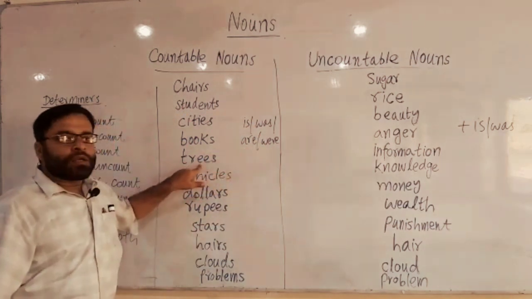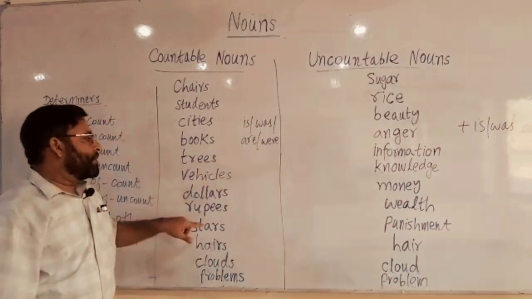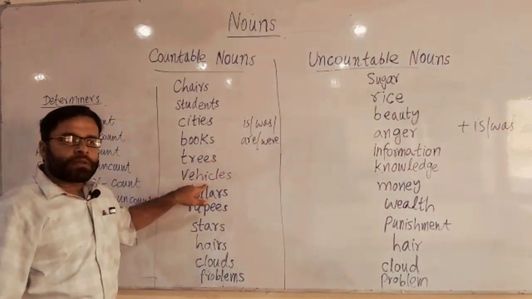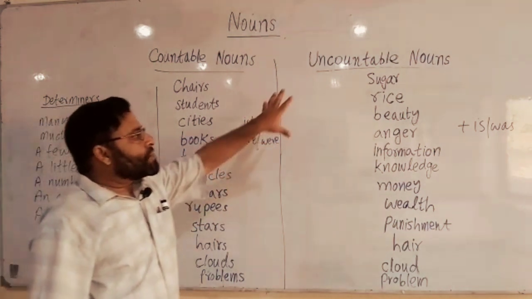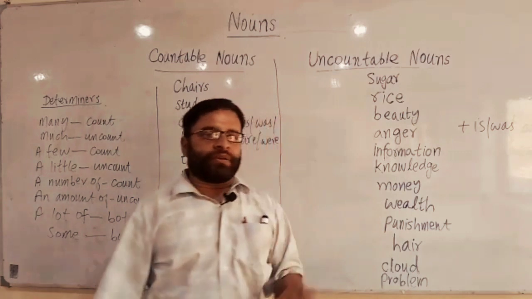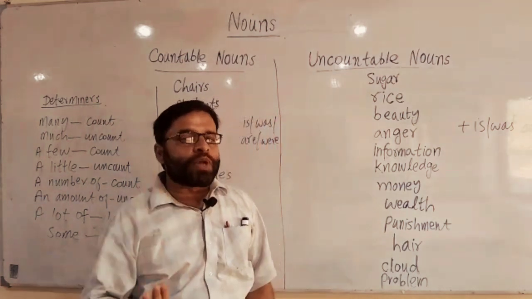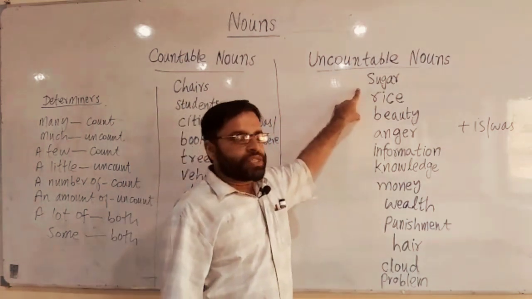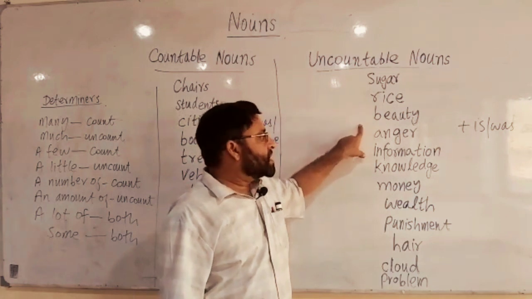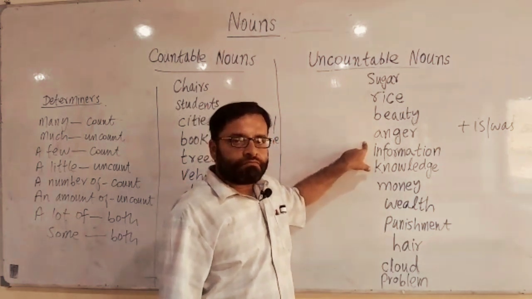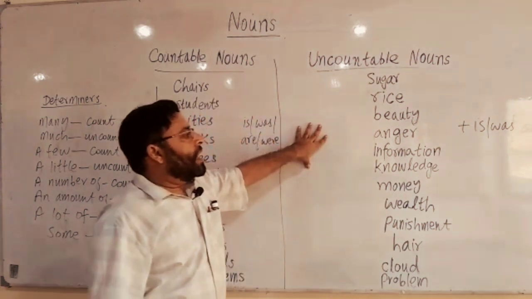There are so many trees in the garden. There are so many vehicles on the road. But uncountable nouns are always singular. You cannot make them plural. You cannot say sugars or rice or beauties or angers.